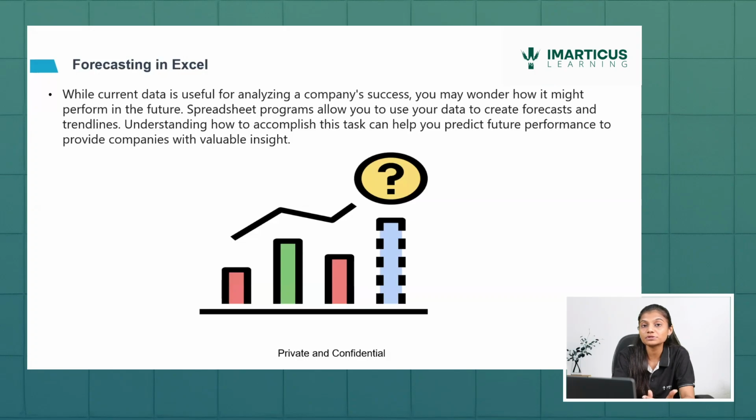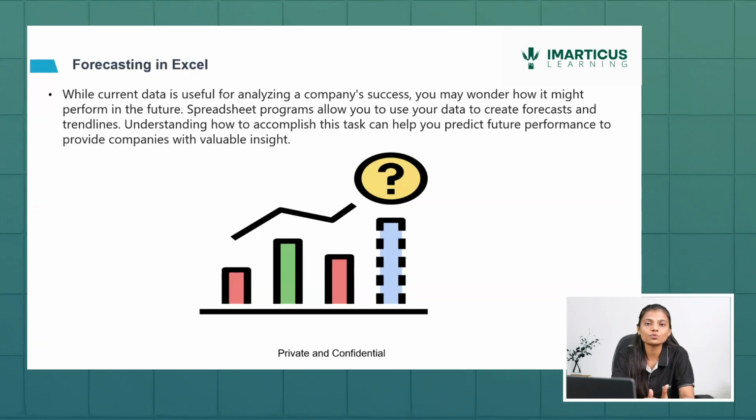Which means my company was successful in achieving the targeted sales, which was given as a value of 1 CR. So you may wonder how it might perform in future. From a business point of view, I'll think this company is going to perform well in the next month as well, because I want 1.5 CR to be achieved.